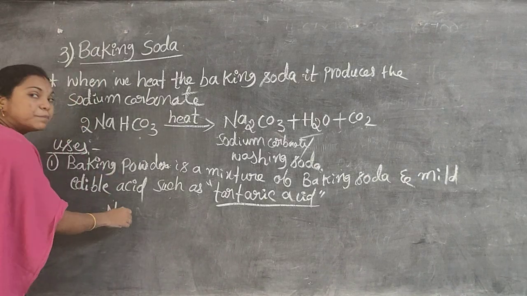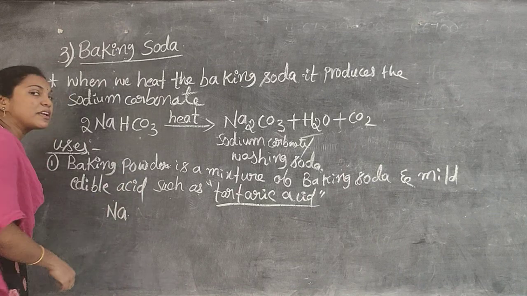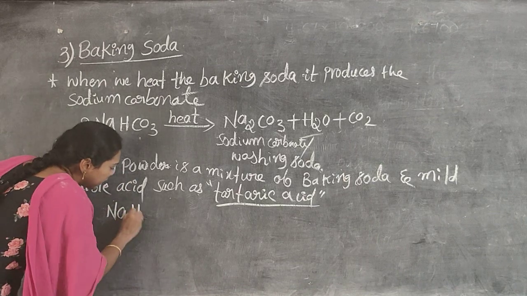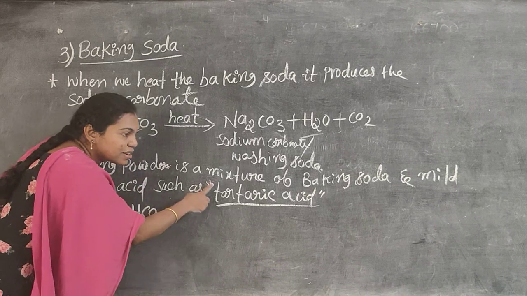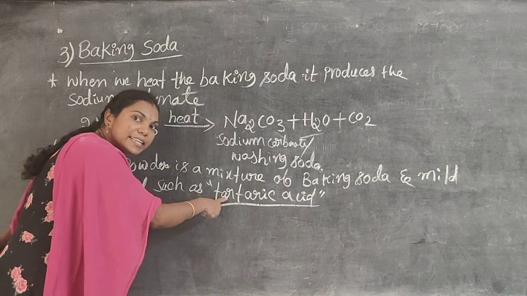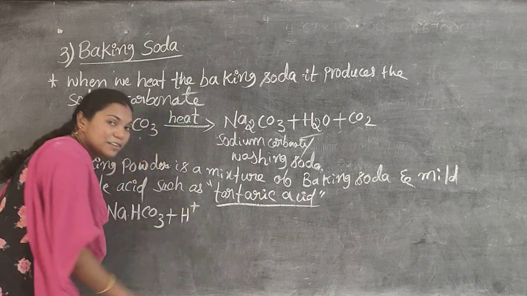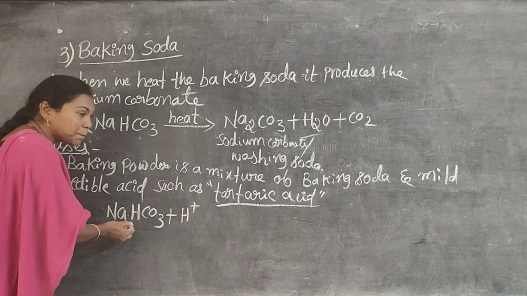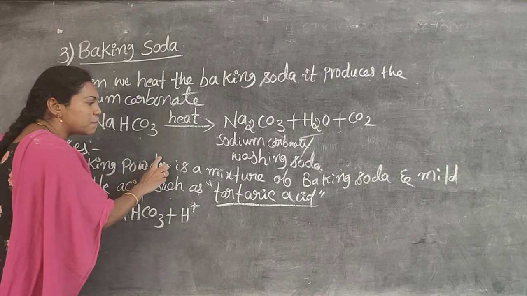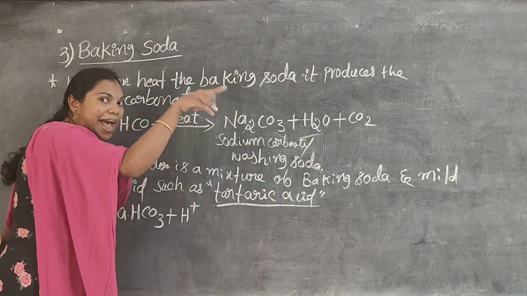I write here the chemical equation for heating baking powder. NaHCO3, baking soda, plus acid. The acid contains hydrogen ions, so I take only H plus here. Baking powder is a mixture of baking soda and acid.